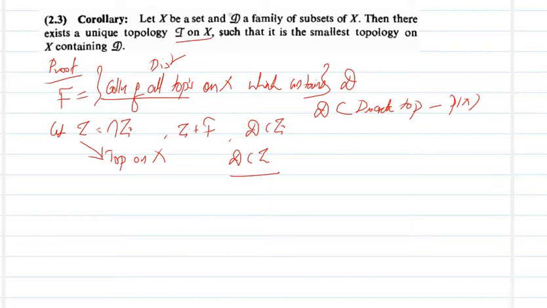Now we need to show that this is the smallest topology. For that, if possible, let U be any other topology such that D is contained in U. But since D is contained in U, U should be in where? In F, because we have taken all topologies which contain D. So clearly this U belongs to this collection.